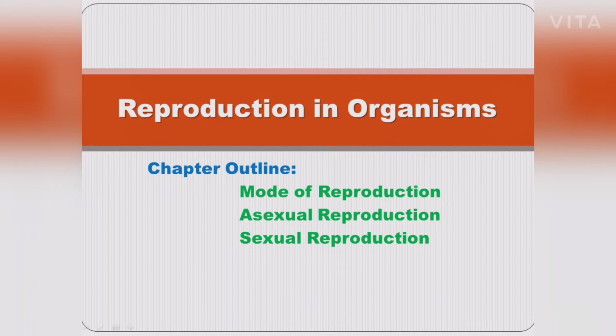Multiple fission. In multiple fission, the parent body divides into many similar daughter cells simultaneously. If multiple fission produces four or many daughter individuals by equal cell division and the young ones do not separate until the process is complete, then this division is called repeated fission. Example, Vorticella.